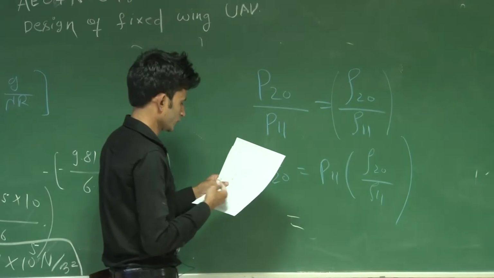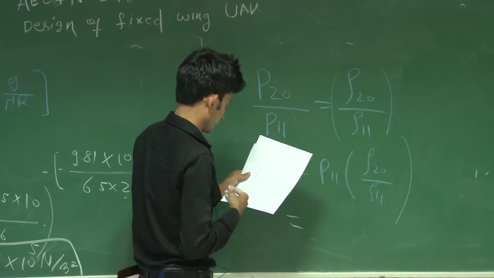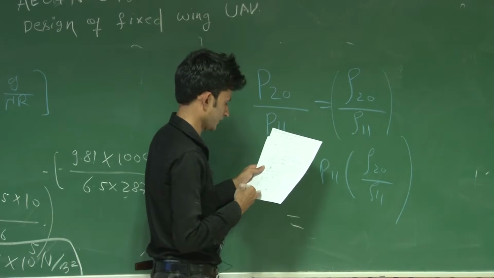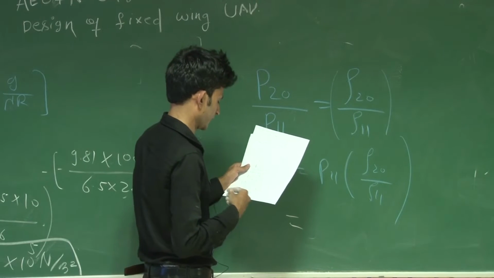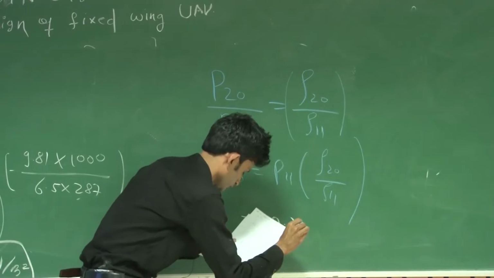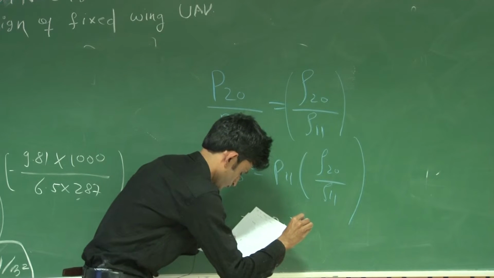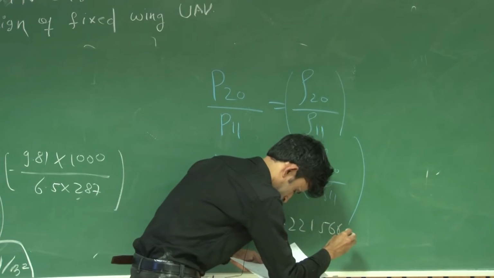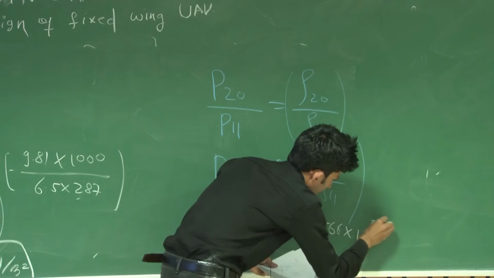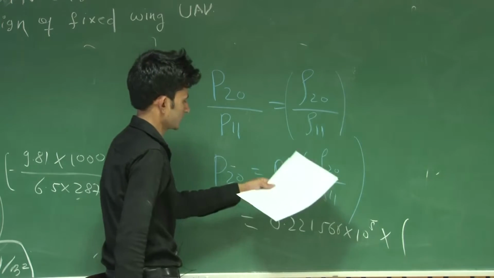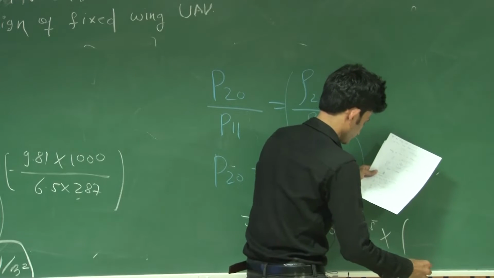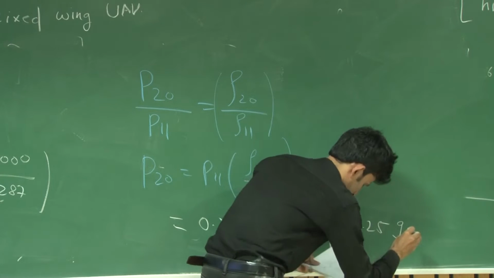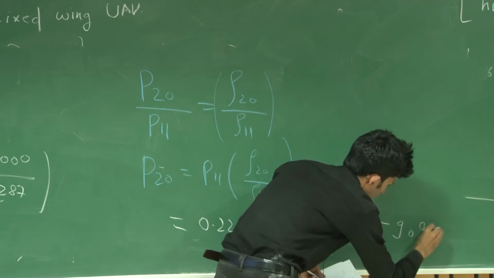The value of rho 20 by rho 11 you got from question number 7, and from question number 5 you got P11, which is 0.221566 into 10 power 5. Your density ratio will be 0.259092.